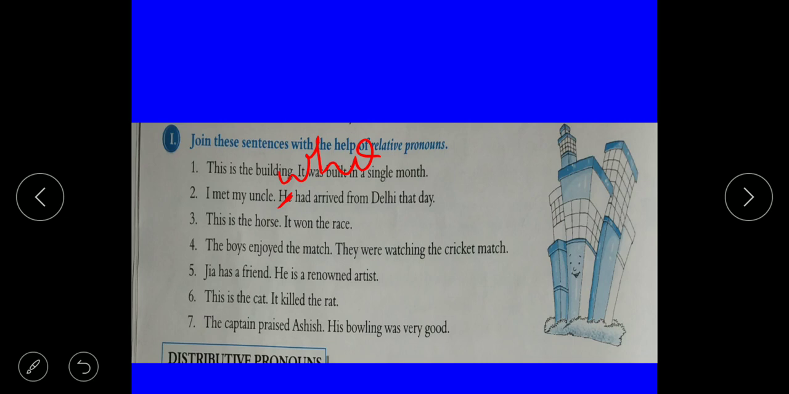This is the horse. For an animal, what do we have to use? Which. Okay, this is the horse. Here cut it and write which won the race. The boys enjoyed the match which they were watching. Cut the cricket match. Okay, here write which they were watching.